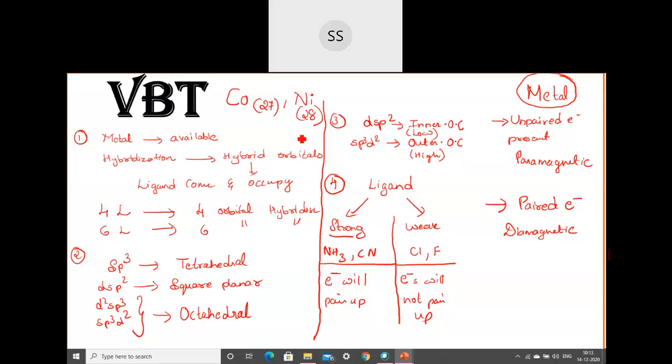I hope the VBT part is clear to everyone. So based on this, we will go for solving the problem. That is, one complex is given to us, and we need to explain the bonding using VBT.